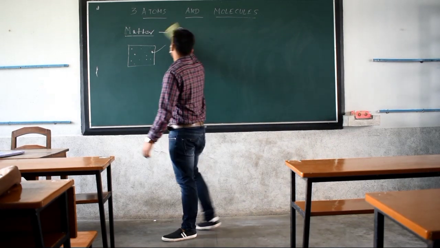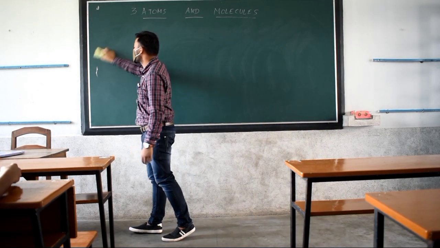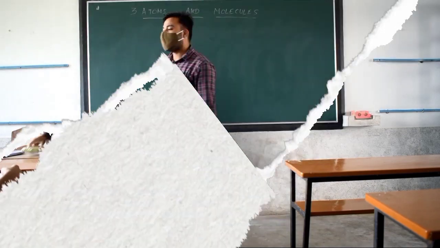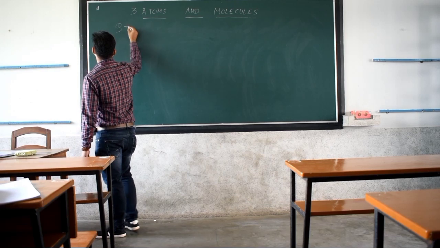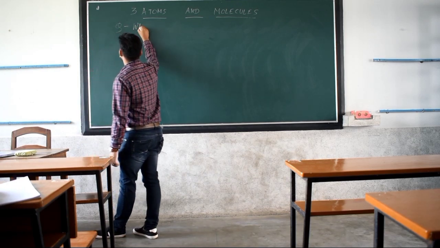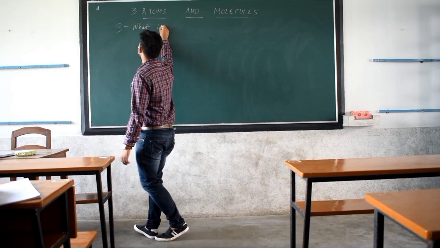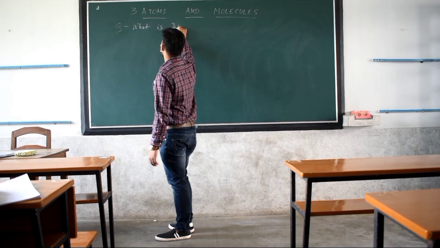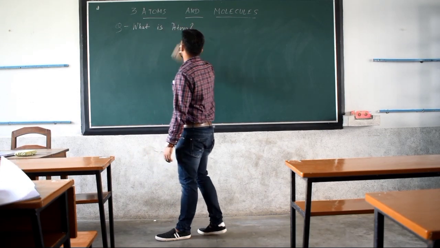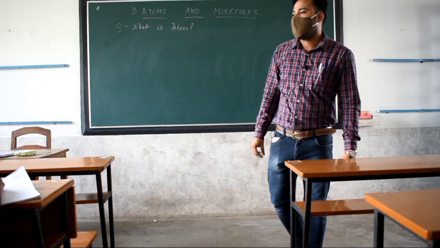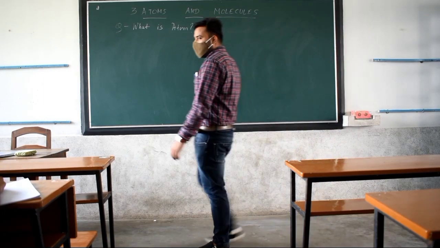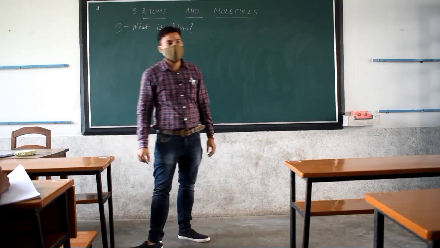So the first thing that you all can write in your notebook is the first question: What is an atom?